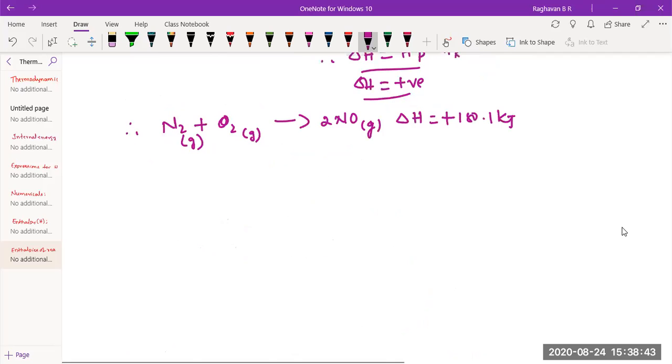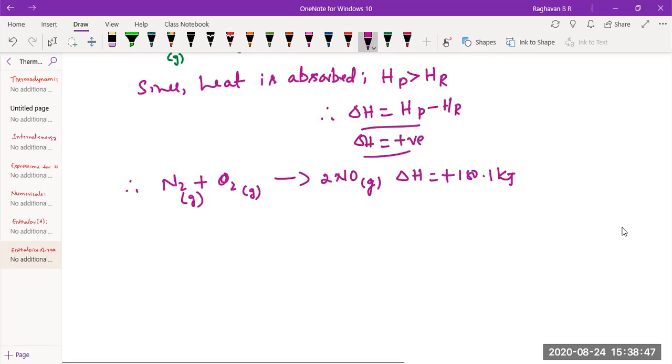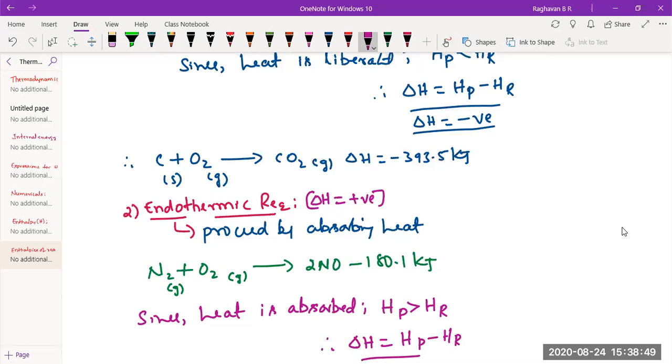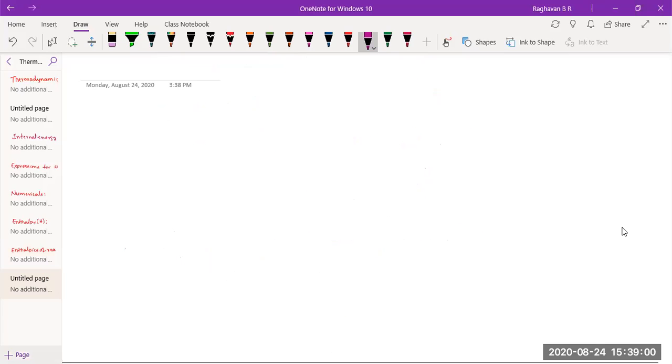Is that okay? Why is delta H negative? Why is delta H positive? Since heat is absorbed can be the final answer, but you can also say why delta H is positive during an endothermic reaction: because HP is greater than HR as enthalpy increases and heat is absorbed. That's why the difference becomes positive. Let me proceed. Now we'll take up enthalpy of reaction.